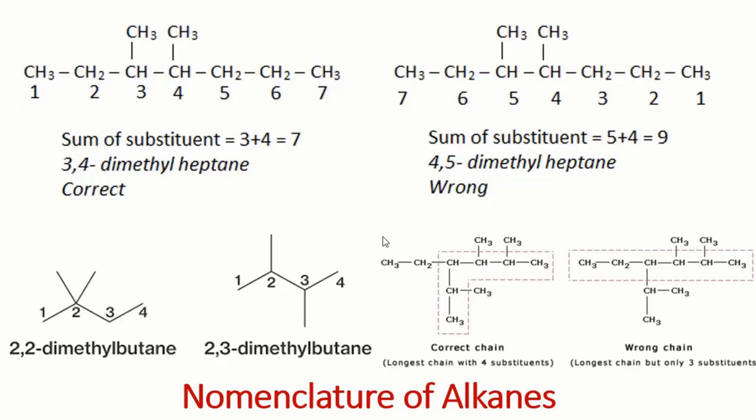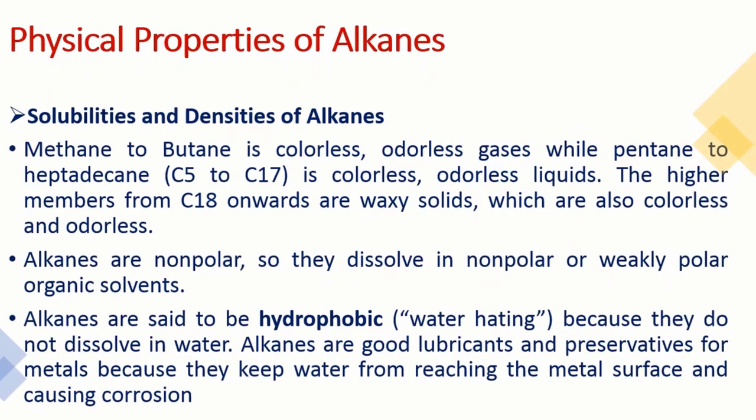Then move to their physical properties. We know the alkanes all are non-polar. A representative example: they start from methane, ethane, propane, butane, pentane. So they all are non-polar. And in the previous classes, there was a concept about intermolecular forces. Intermolecular forces mean the forces of attraction between molecules. The stronger the attraction, the higher the melting point and the boiling point.